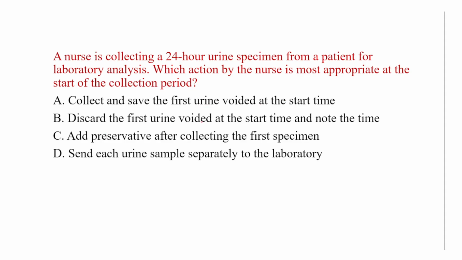Second, discard the first urine voided at the start time and note the time. Third, add preservative after collecting the first specimen. Fourth, send each urine sample separately to the lab. So in this question, when we are collecting the 24-hour urine specimen, first discard the first urine sample and then start time and note the time.